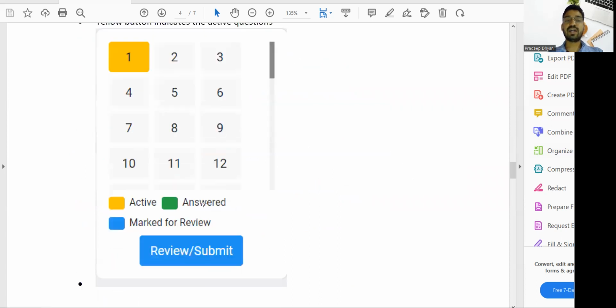There are 4 colors you can see. First one is active, which means you have to attend this question. Not attended means you have not yet attended this question. Answered means you have given the answer to the question. Review means you have given the answer, but you want to review it before submitting.